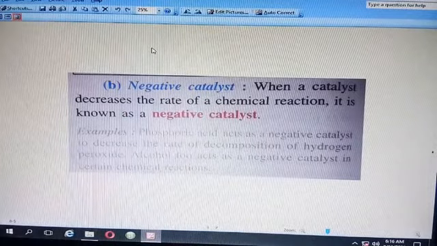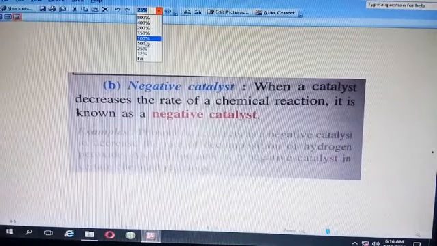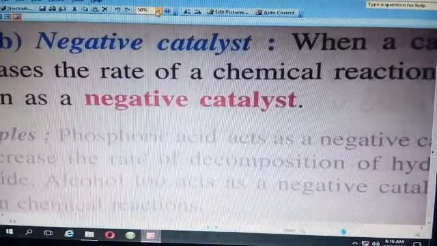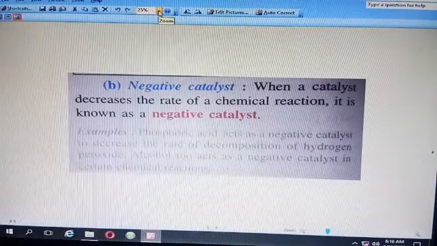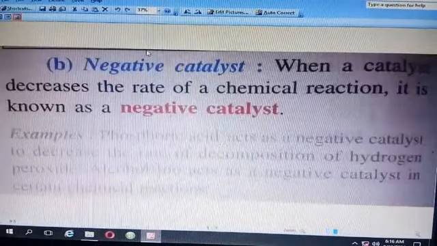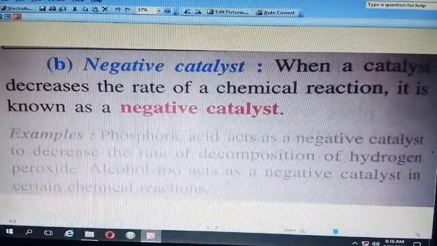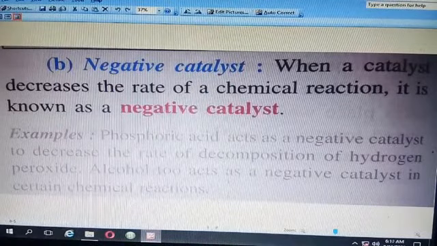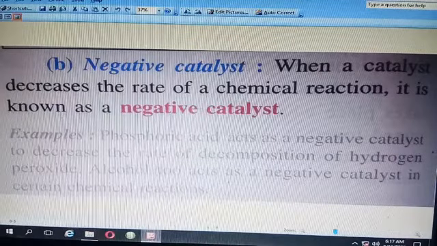Then comes negative catalyst. Yes, so negative catalyst. What is a negative catalyst? When a catalyst decreases the rate of a chemical reaction, it is known as a negative catalyst. You can see the example out here. Phosphoric acid acts as a negative catalyst to decrease the rate.